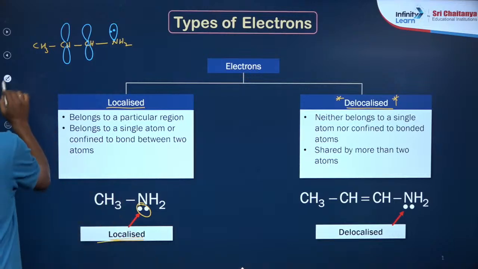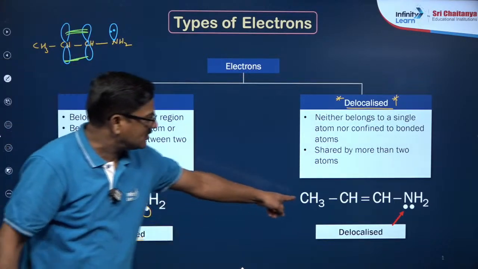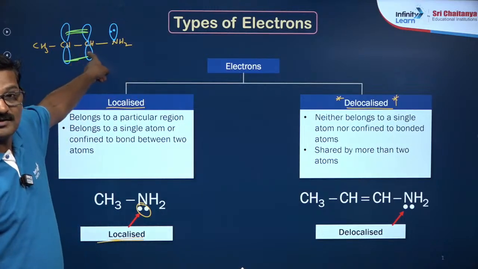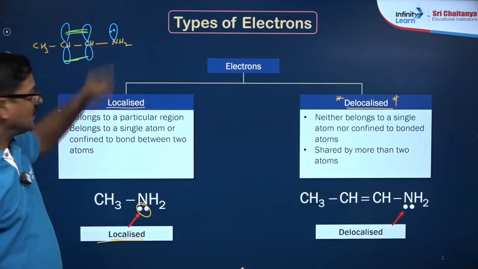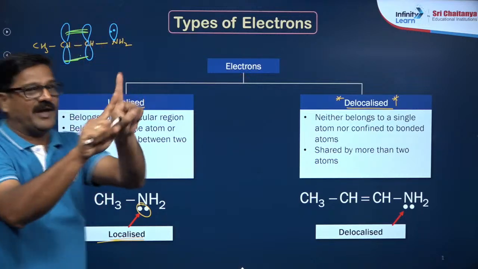And there is a pi bond between these. So this is the actual structure of this. Are you getting or not? Understand or not? So what happened? These orbitals are parallel, no?